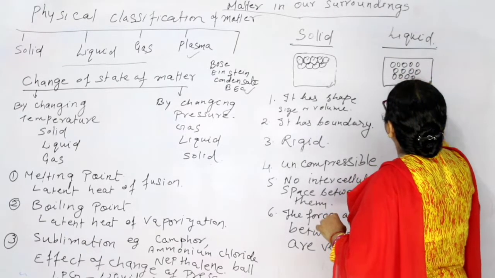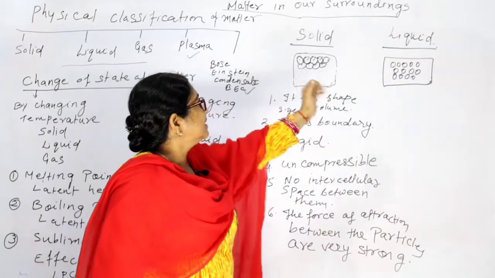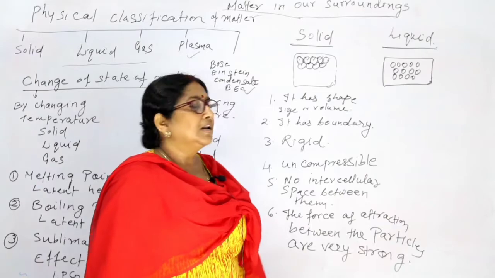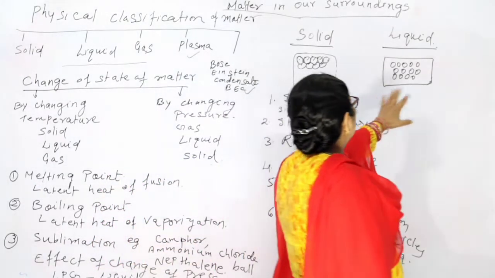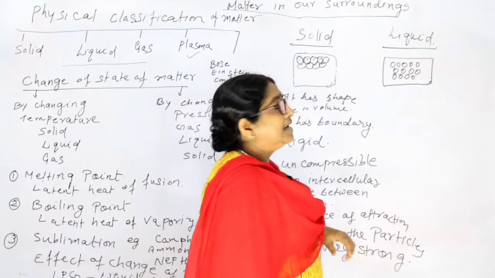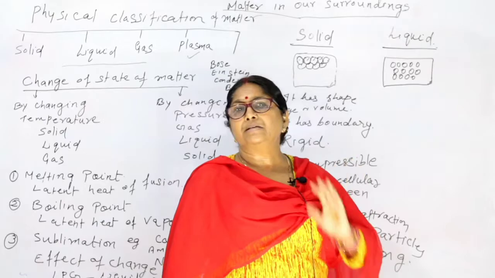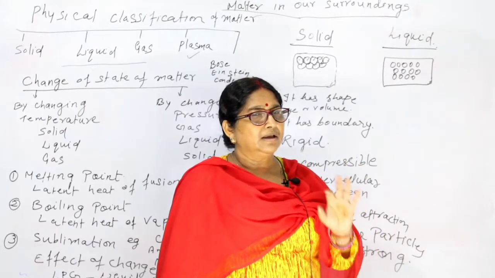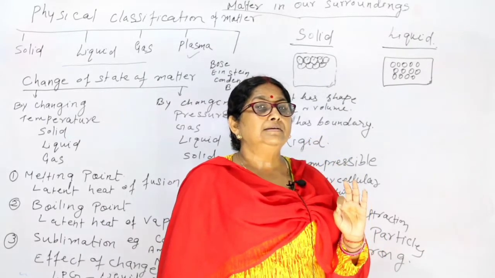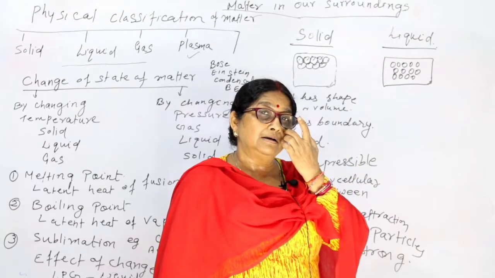Now can you see the particles of solid and the particles of liquid? Here you are seeing a particle of liquid. By seeing this, you can say that it has no shape, but it has a volume.